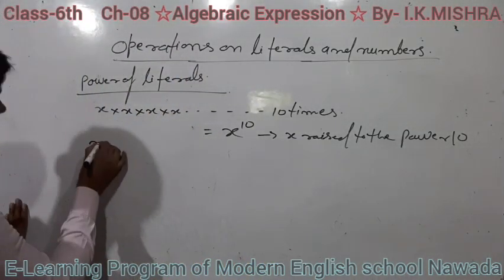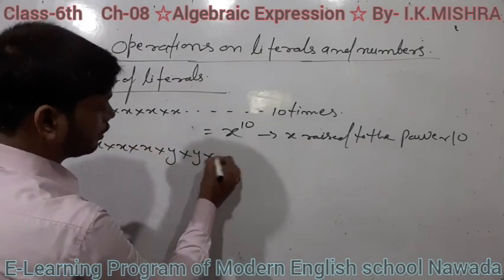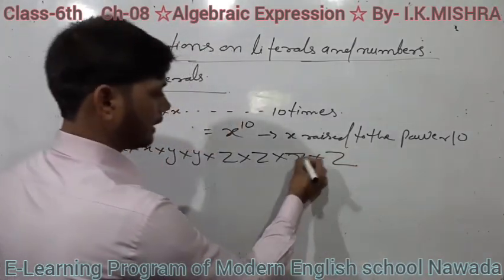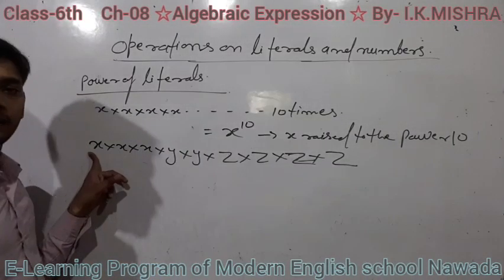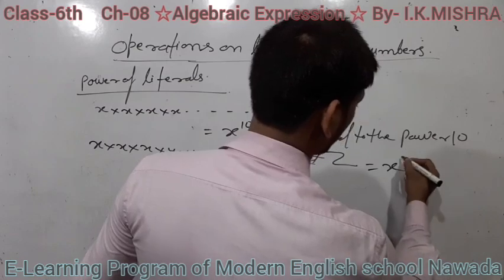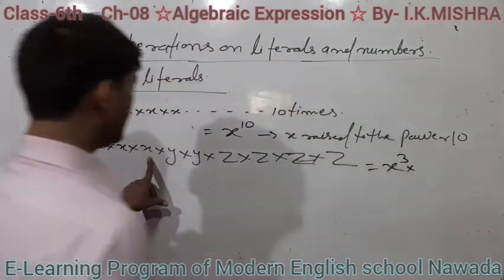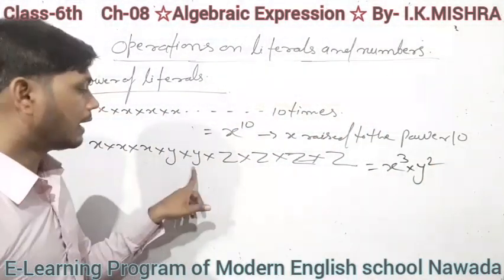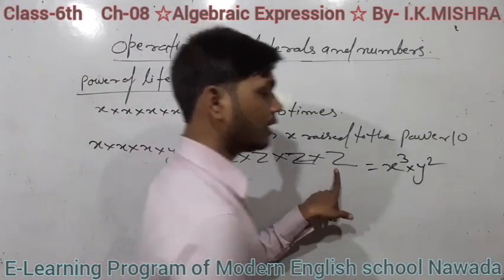You can write here: x into x into x into y into y into z into z into z into z. Here, students, you have to write this in power form. Here x is written 3 times, so first write x to the power 3. Now y into y 2 times, that means y square, and z into z into z into z 4 times.